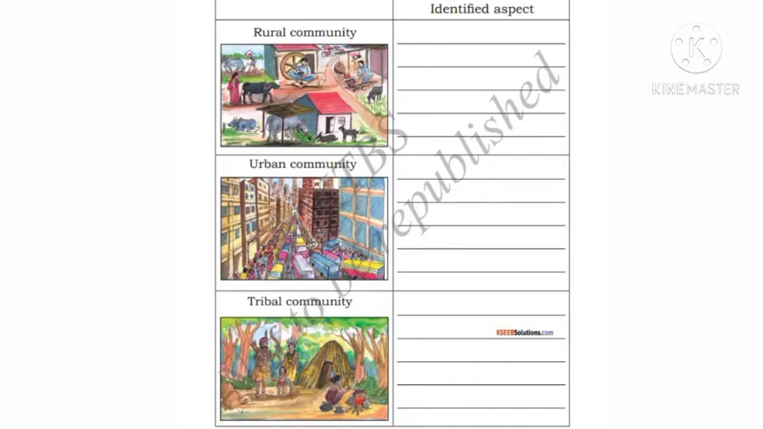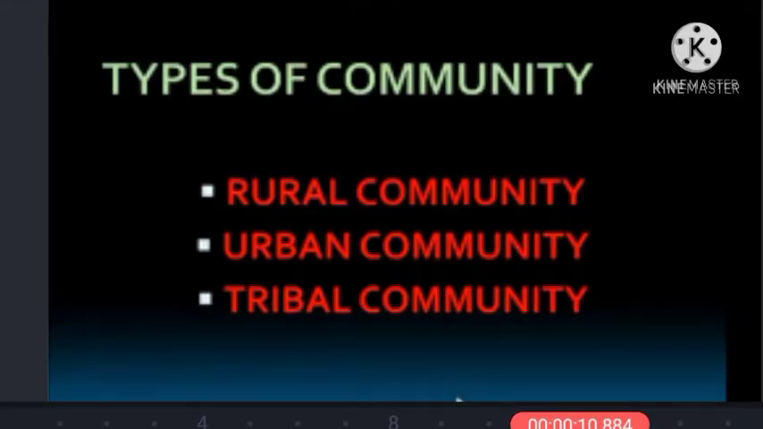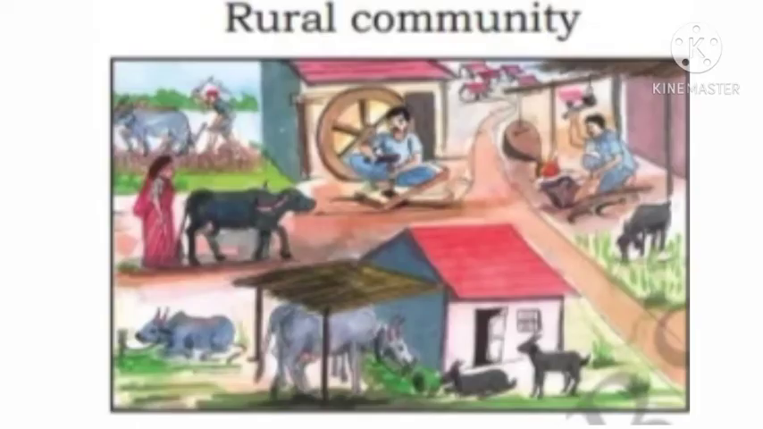There are different communities, means types of communities: rural community, urban community and tribal community. Now students, observe the first picture and write the identified aspects, means details. In the first picture, there are a few small houses, and there are some men working like a blacksmith, carpenter, working in agriculture, and one woman is rearing buffalo, and some goats are present.